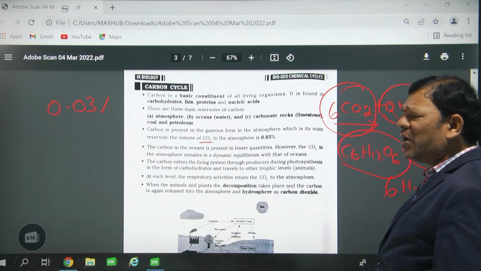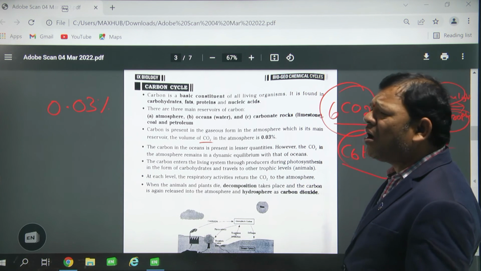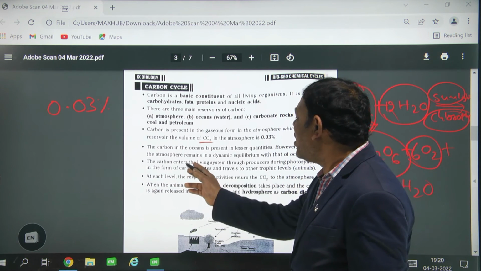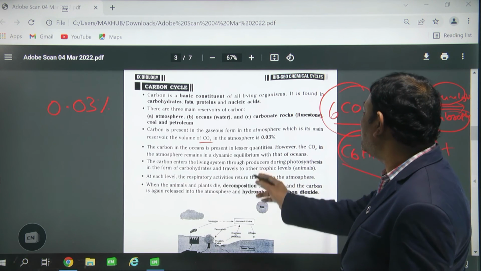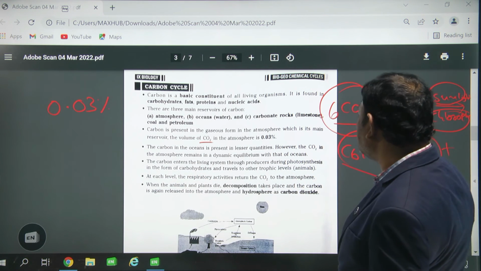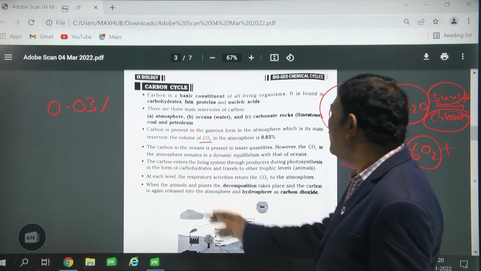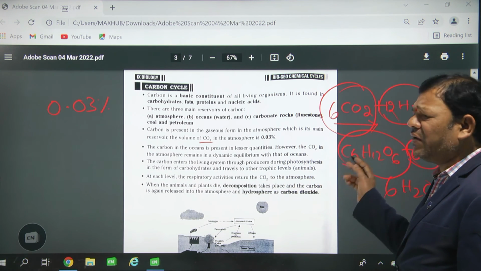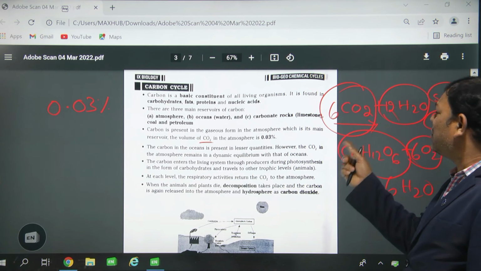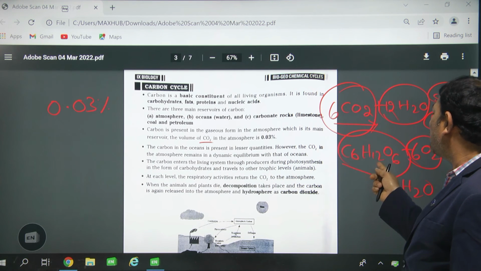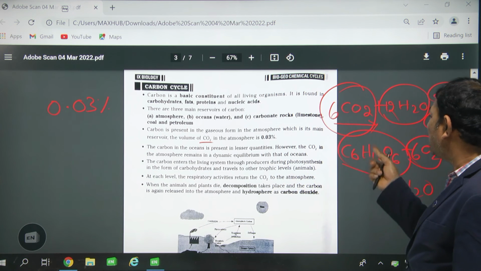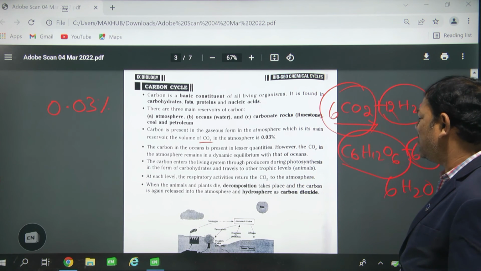So ocean plants are taking it in that carbonate form. The carbon enters the living system through the producer during the photosynthesis mechanism in the form of carbohydrate and travels to the other trophic levels. That carbon is converted into glucose. When the animals eat the plant, that carbon enters into the animals.